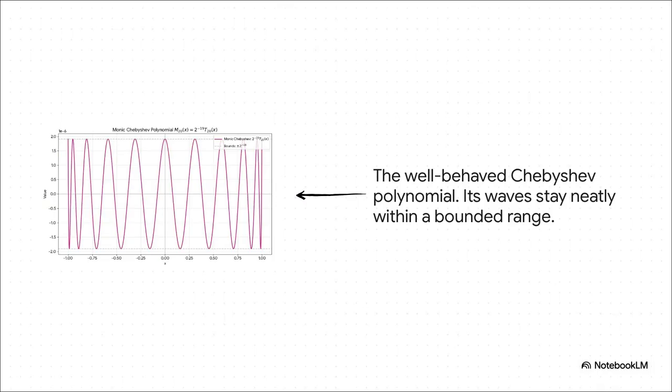See, sometimes it works beautifully. If you place your starting points in a very specific, clever way, using what are called Chebyshev nodes, you get this gorgeous, predictable, totally stable curve. See how those waves are all even and contained? This is pretty much the ideal situation.